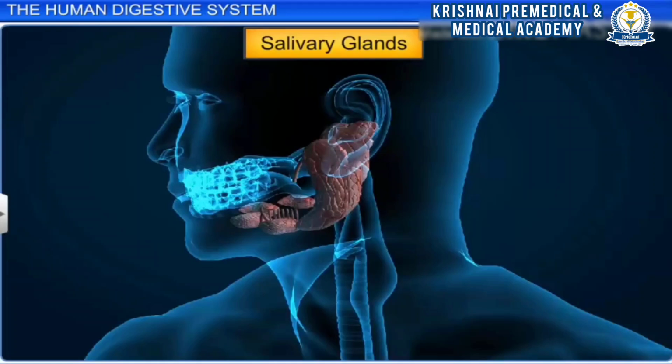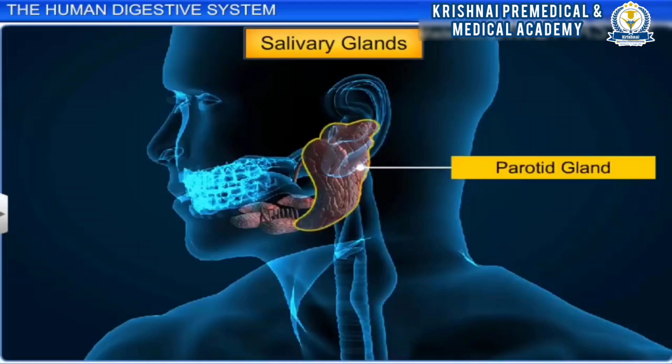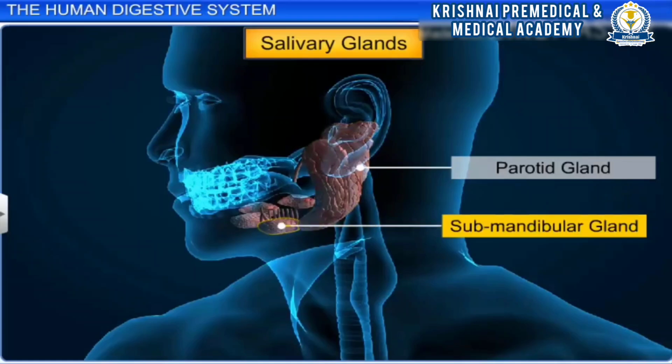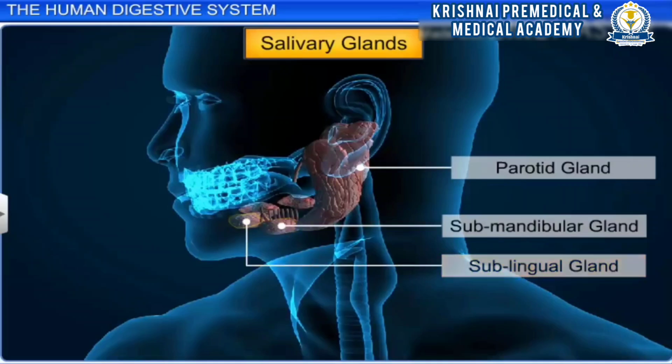There are three pairs of salivary glands: the parotid gland, located in the cheek, the submandibular gland found in the lower jaw, and the sublingual gland located below the tongue.